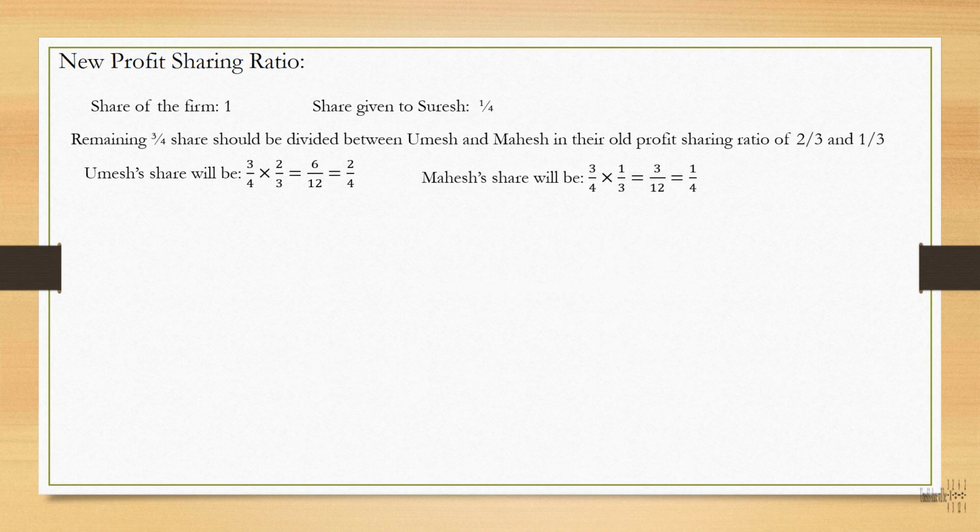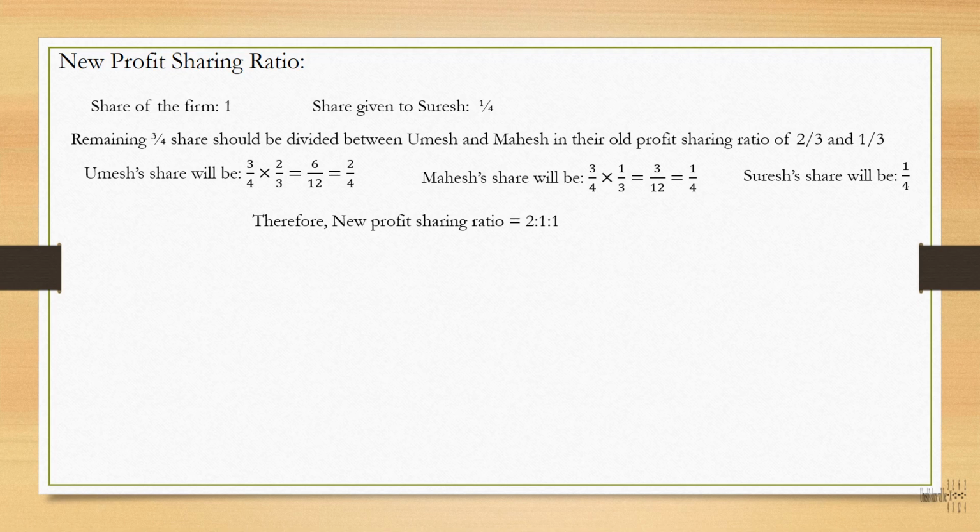Then Mahesh's share: out of 3/4 you have to give 1/3 to him. So therefore his share will be 1/4, and as we all know, Suresh's share will be 1/4. It is already given in the problem. So therefore the new profit sharing ratio is 2:1:1. Okay, this is the new profit sharing ratio.